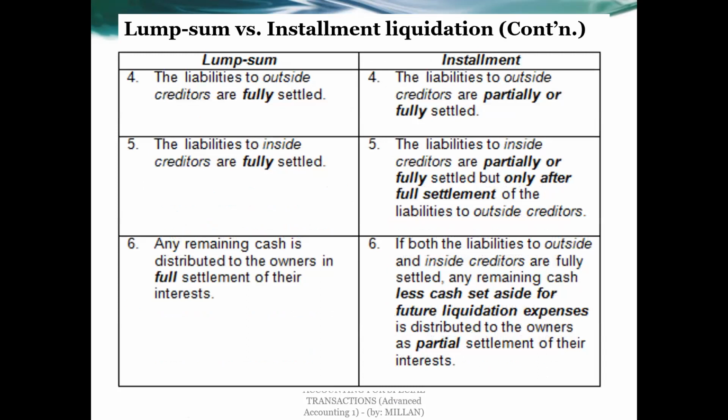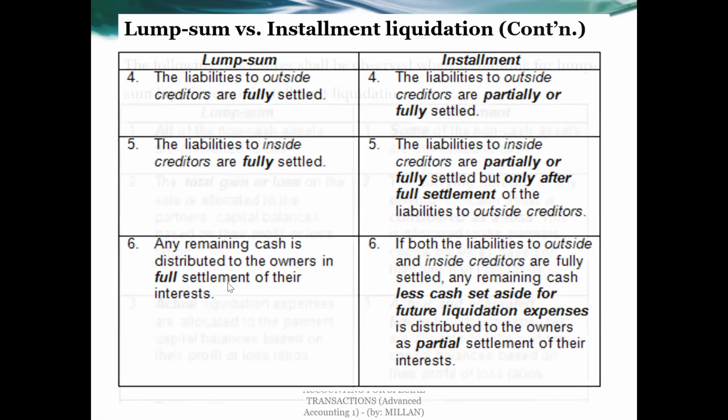The next thing you do is you pay your liabilities based on the order of priority. Pay first the outside creditors, and then pay the inside creditors like payable to partners or the partner's loan. And whatever cash is remaining will be distributed to the owners in full settlement of their interest.